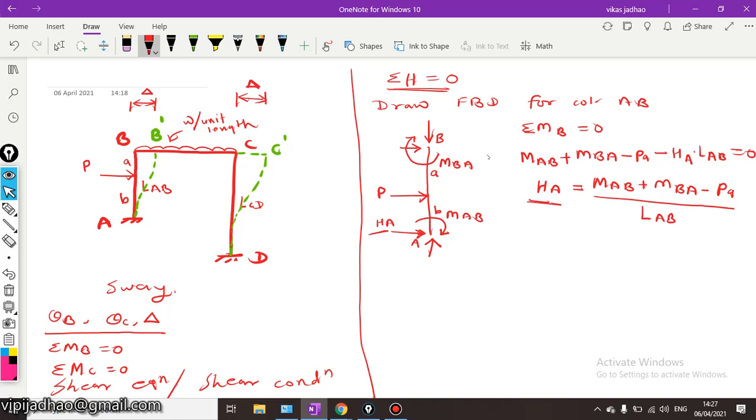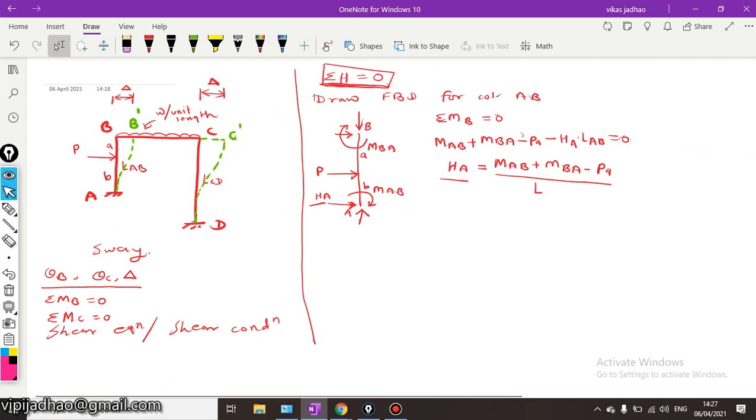Now similarly we have to find the value of HD, that is the horizontal reaction at D, because finally we have to develop the equation that summation of horizontal forces is equal to 0. For that we need HA and HD. So to calculate the value of HD, consider the free body diagram of column CD.